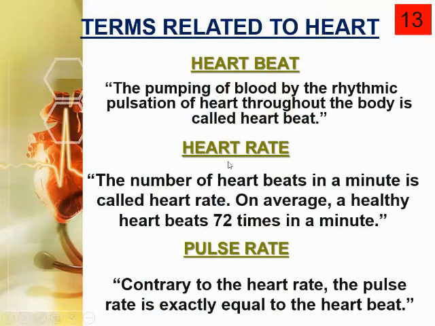Now I'm going to explain what the heart rate is. We have discussed the heartbeat. Then what is the heart rate? The number of heartbeats in a minute is called heart rate. What does this mean? All over the world we have some standard to calculate time. 60 seconds is equal to 1 minute, 60 minutes are equal to 1 hour, okay. So the number of heartbeats in 1 minute is called heart rate, okay. And on average, a healthy person's heart beats 72 times in a minute.